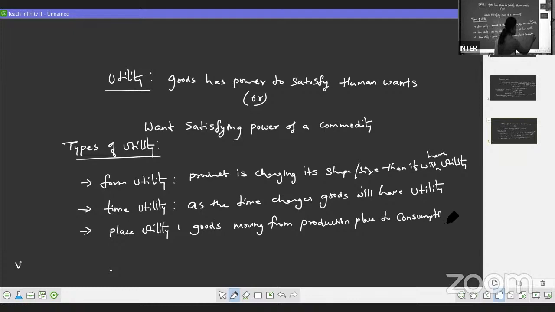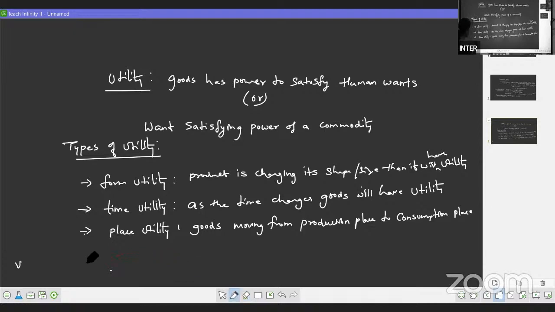When the good is with the producer, it will not have any utility because you cannot use it. Now, these pens are manufactured by one producer. It doesn't have utility. When it comes to the market, when we buy them, when we use them, then it will have utility. So it is changing the place from production place to the consumption place. That is place utility. Okay.